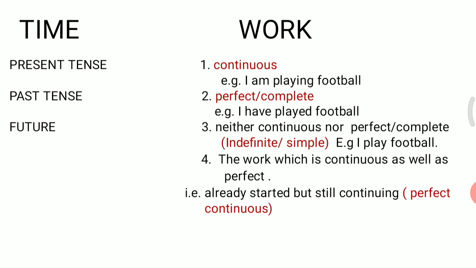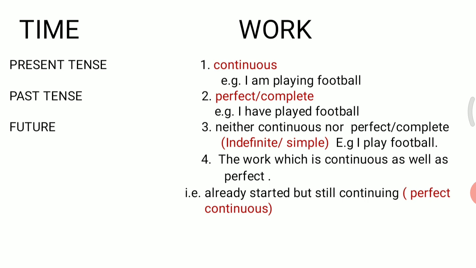He plays football. She plays football. In this sentence, we cannot analyze whether the work of playing is continuing or completed. Here I am generally talking about my action of playing. So this sentence is not giving me definite information. So this is called indefinite or simple.